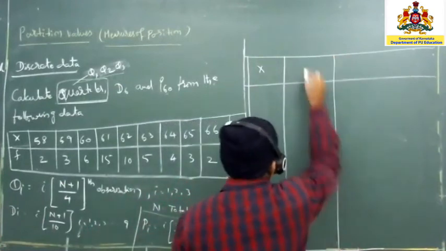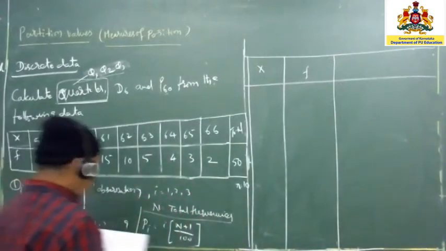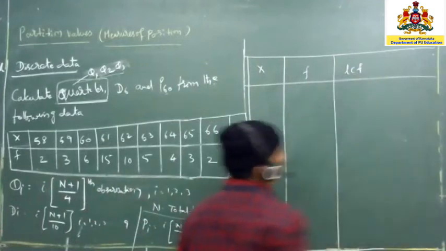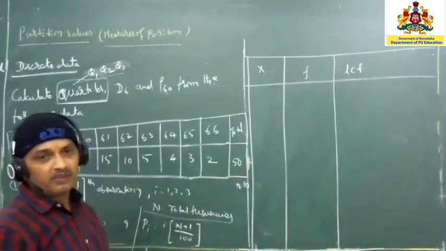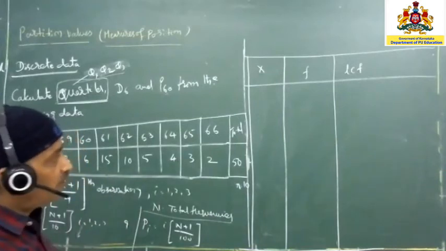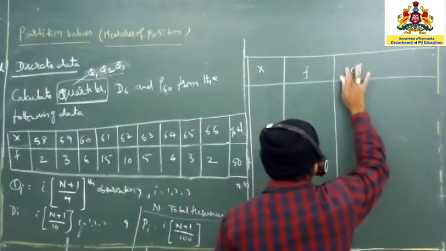And because it's a quartile, we must find out the LCF. What is LCF? You have learned already in the previous classes. LCF is nothing but the lower cumulative frequencies, or simply we write it as CF.